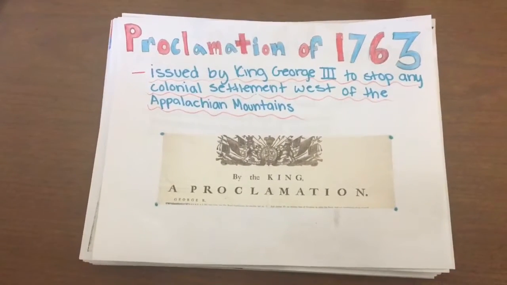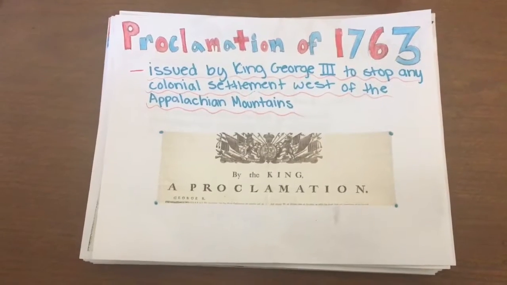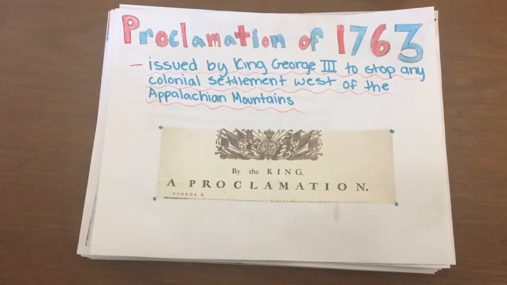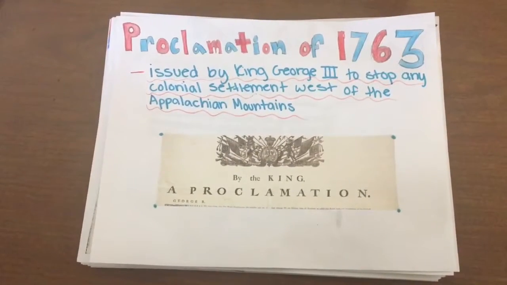Proclamation of 1763. The Proclamation of 1763 was issued by King George III to stop any colonial settlement west of the Appalachian Mountains. The people who had already settled west of the mountain range had to move somewhere else.